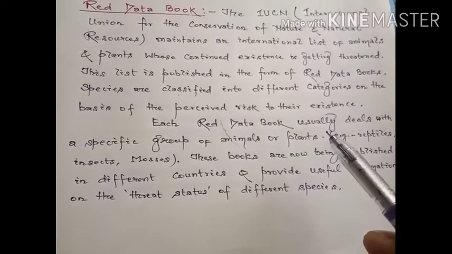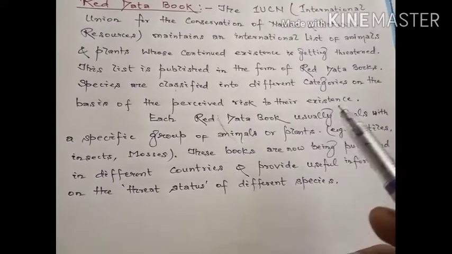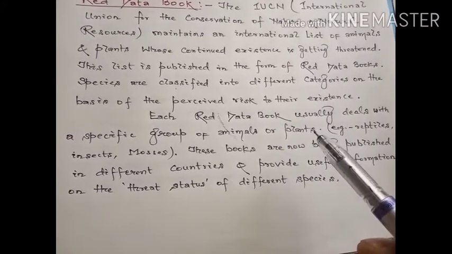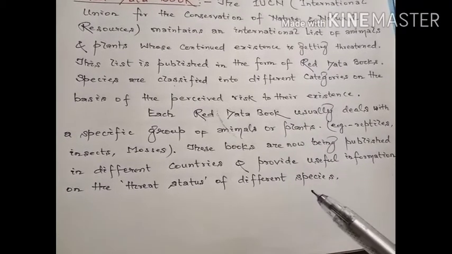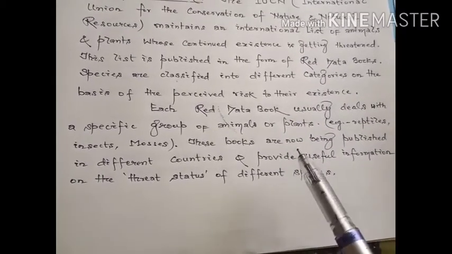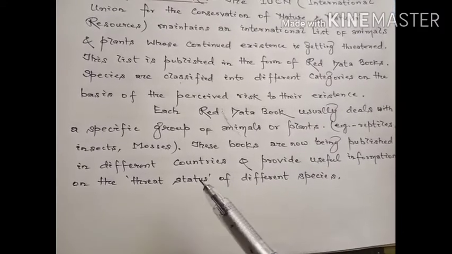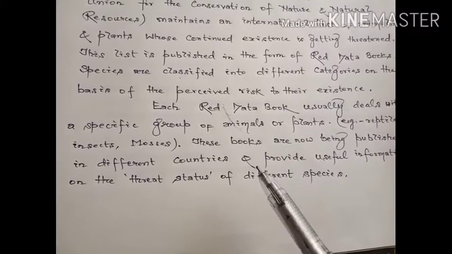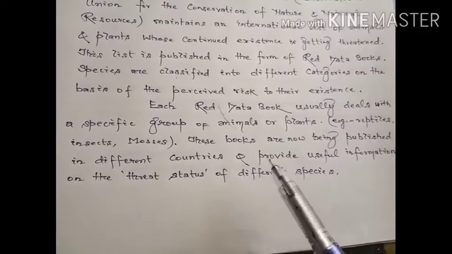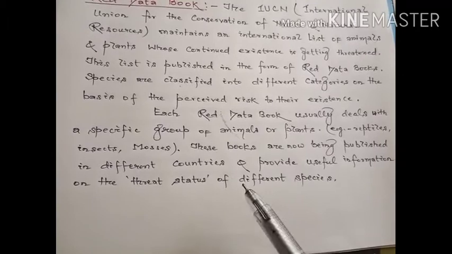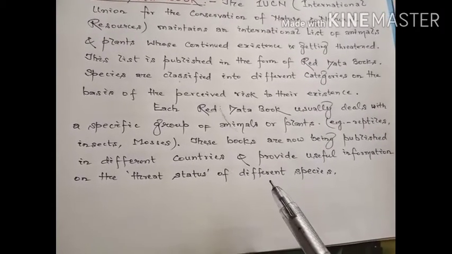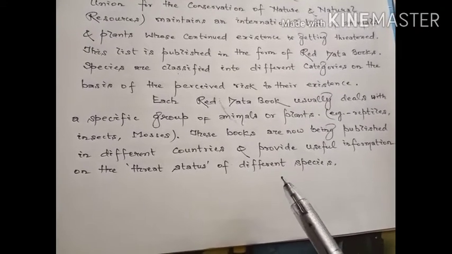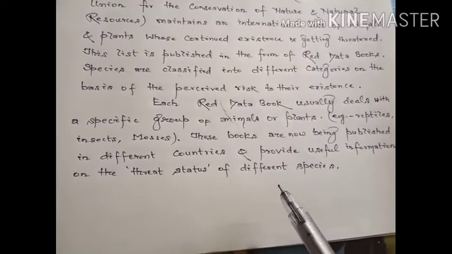Species are classified into different categories on the basis of the perceived risk to their existence. Each red data book usually deals with a specific group of animals or plants, and these books are now being published in different countries and provide a useful source of information on the threat status of different species.